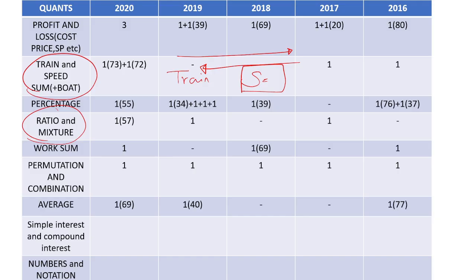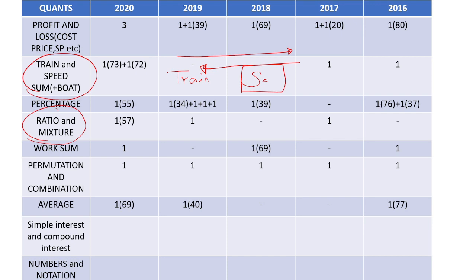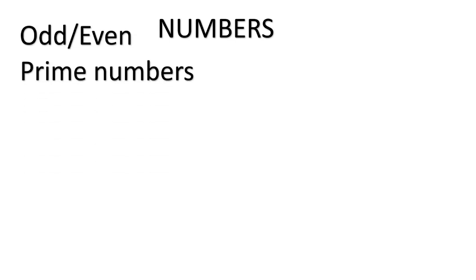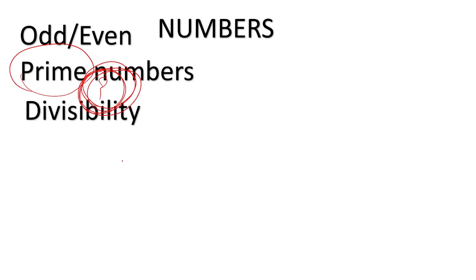And the next is this number. See, the numbers topic, look at this. Have this in your mind. And numbers, they keep asking. In numbers millions of possibilities are there. They can ask you anything, but be aware of what is odd, even, what is a prime number. What is a prime number, you have to know. This is very important. What is a prime number? What is divisibility?